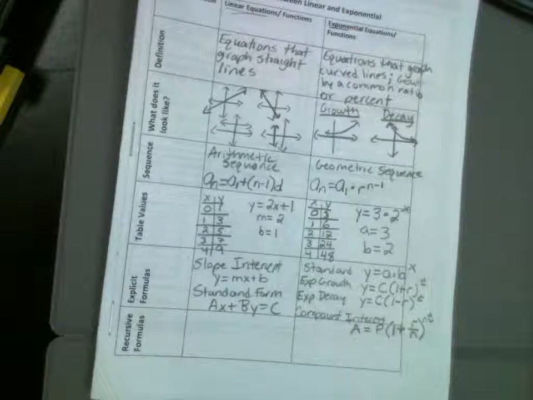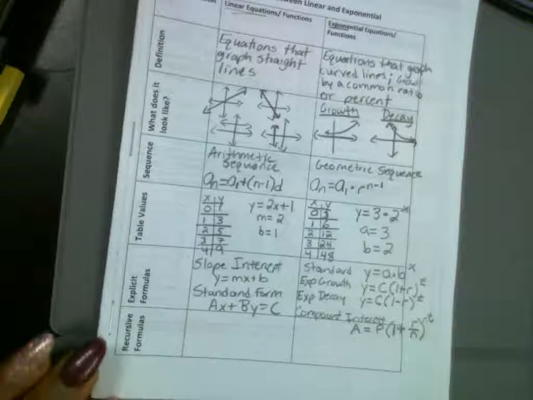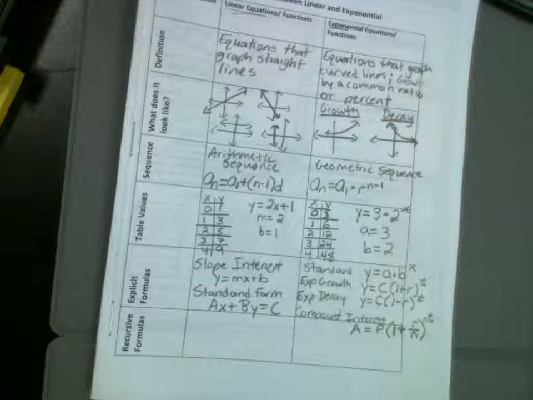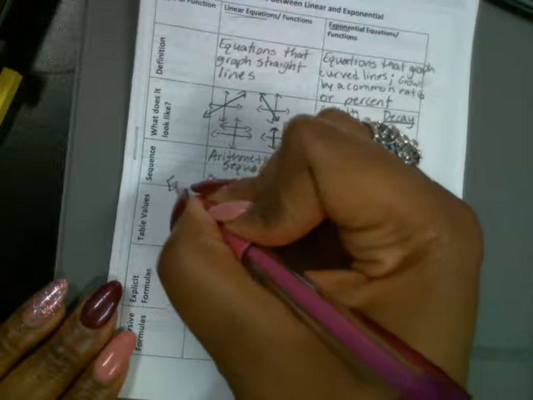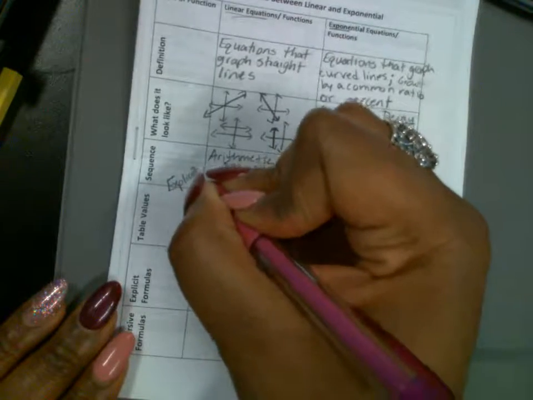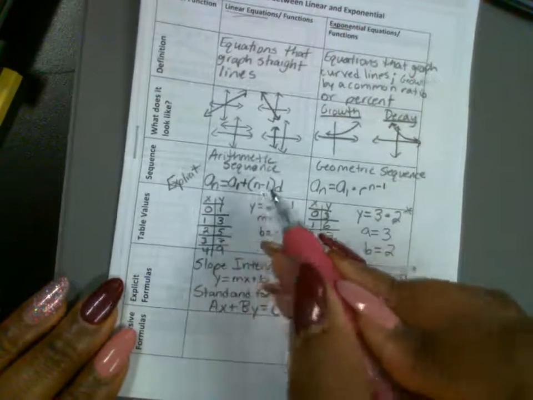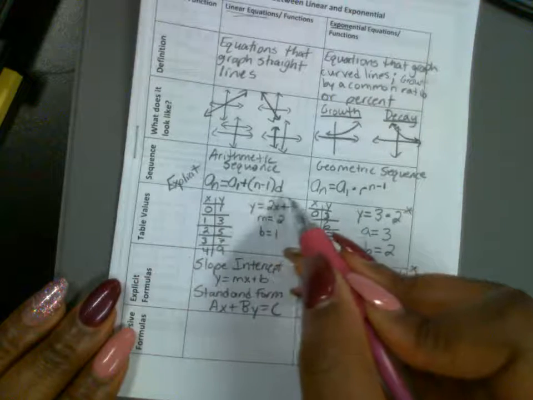The last little block. Recursive formulas is where you have to use the previous number to get to the next number. Oh, another thing, these are explicit formulas here. This is explicit. I forgot to write that in, y'all. This is an explicit formula. All you got to do is just plug in the numbers.